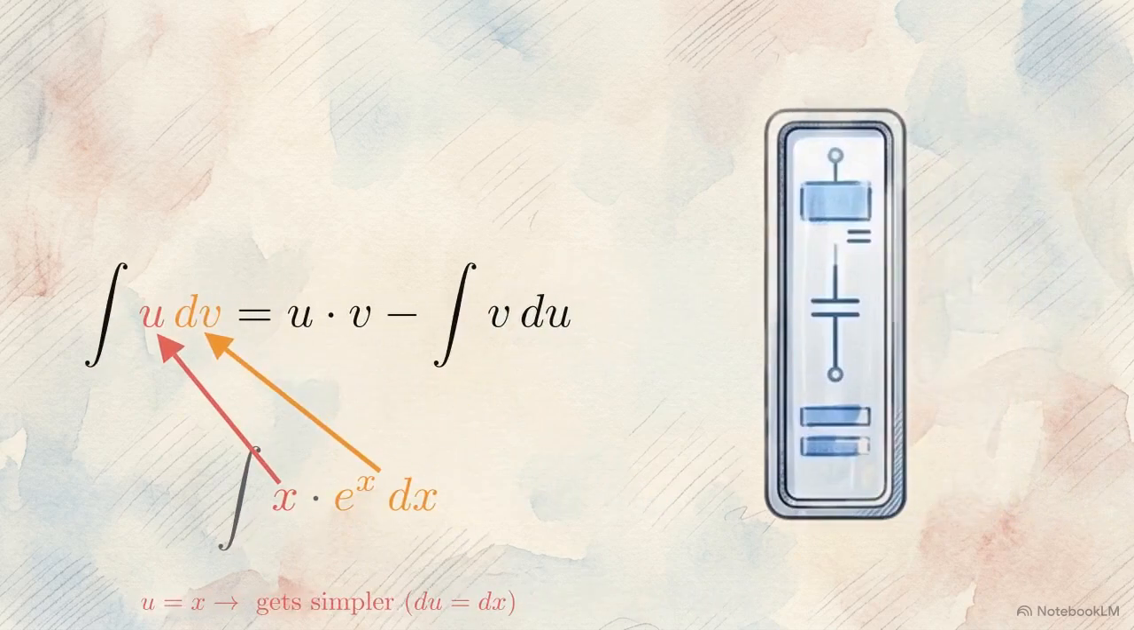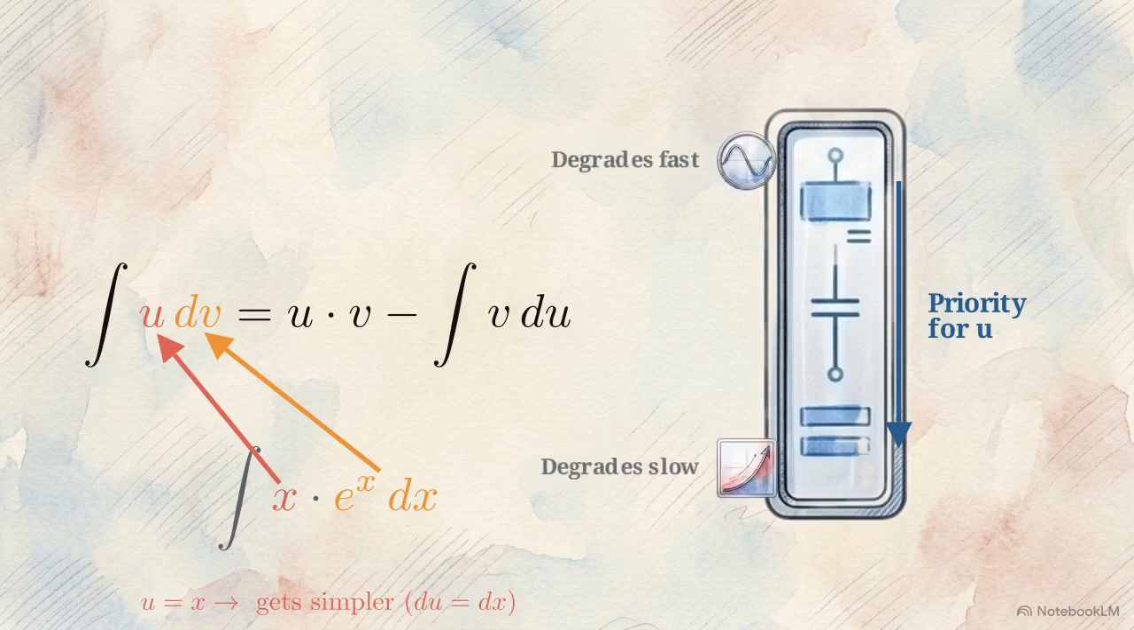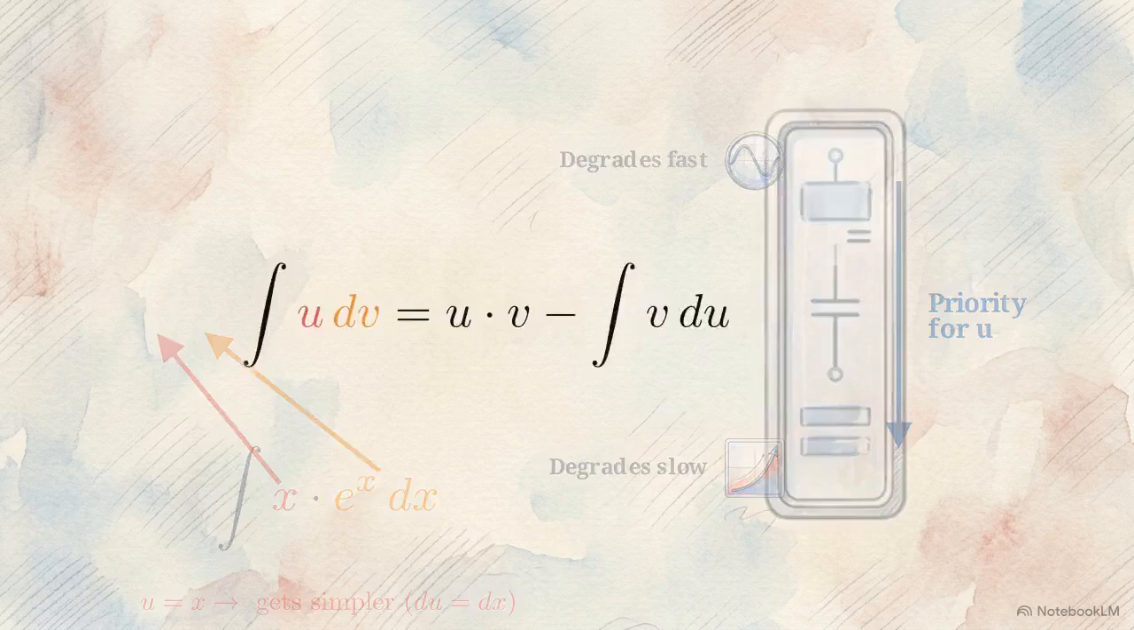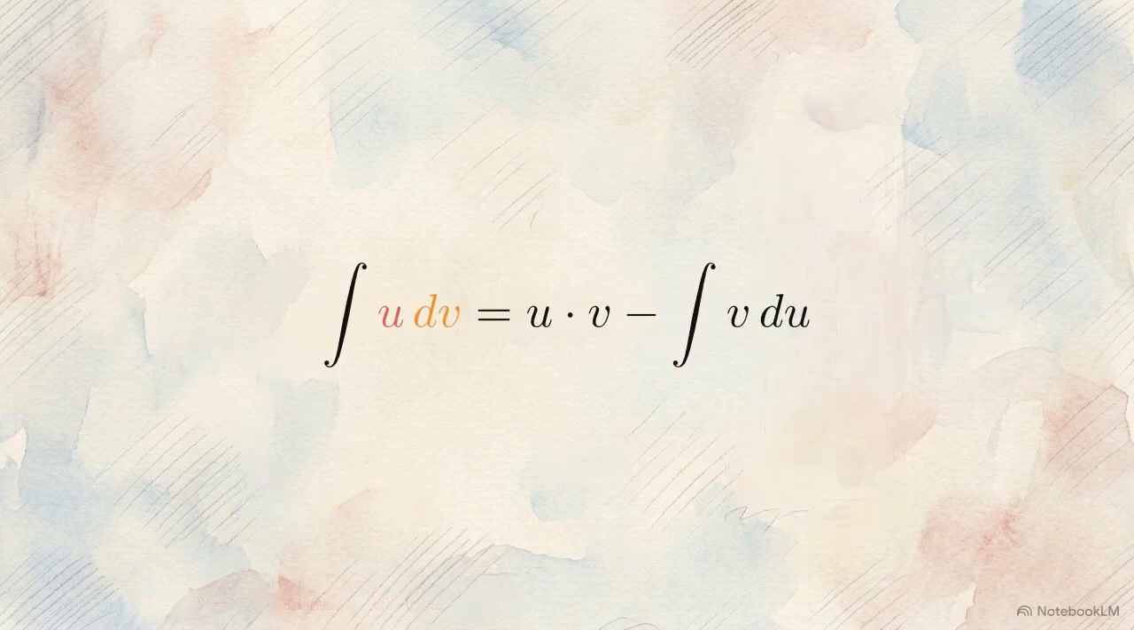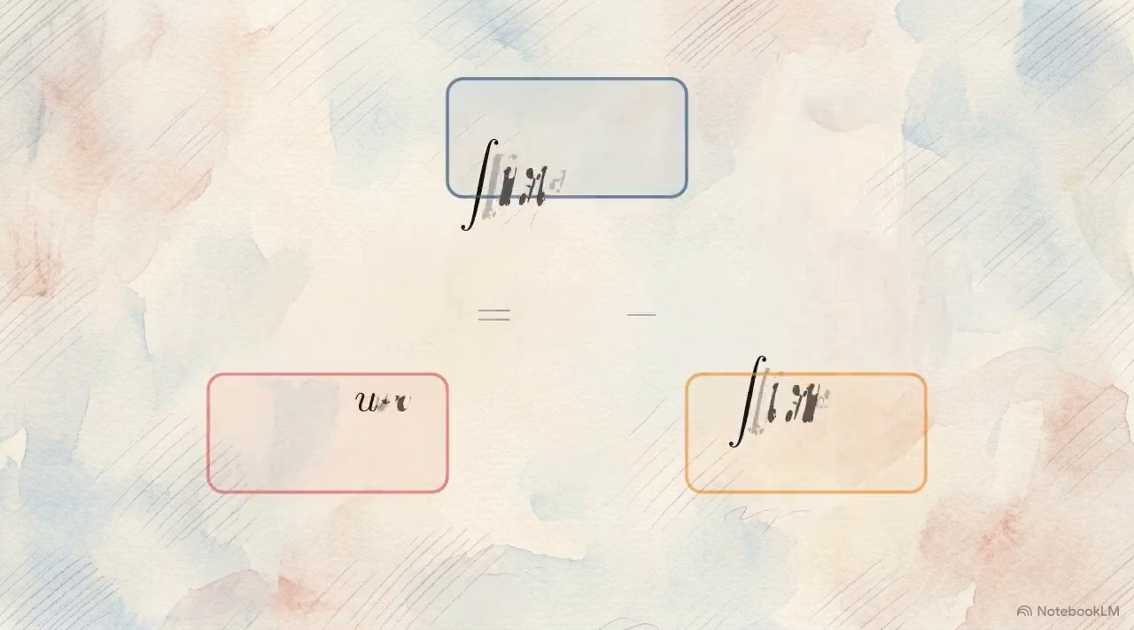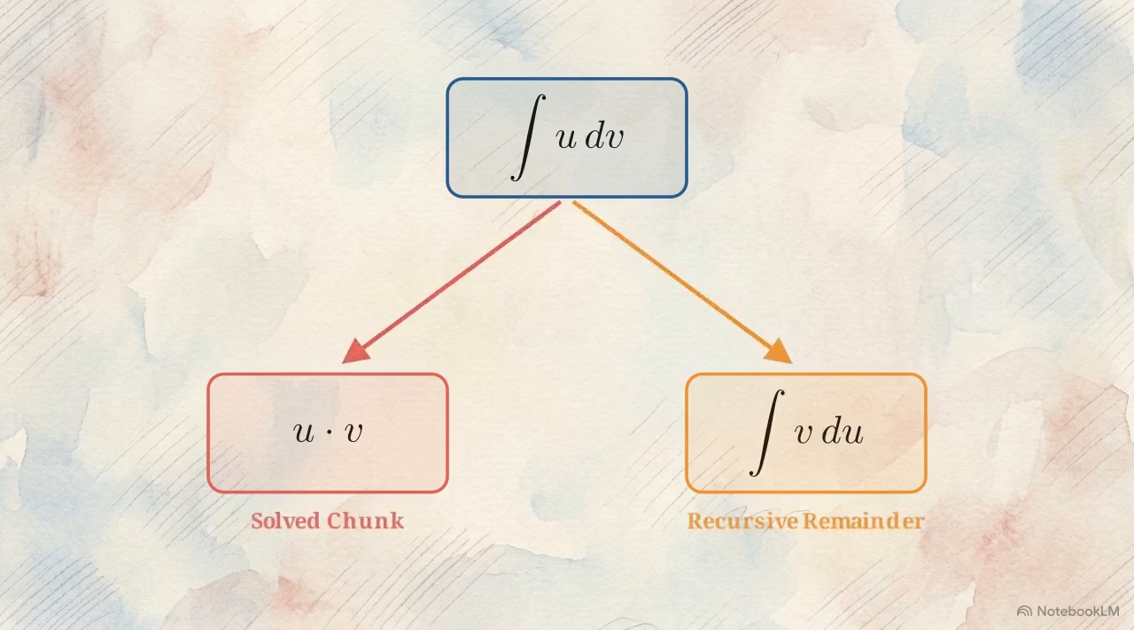To make that strategic choice, mathematicians and computer scientists use a standard heuristic, ILATE. ILATE prioritizes which function type should be assigned to u based on how quickly its mathematical complexity degrades when differentiated. Inverse trigonometric functions degrade the fastest, exponentials degrade the slowest. Look at how this formula structures an operation. It parallels the logic of computational reduction used to resolve complex problems.